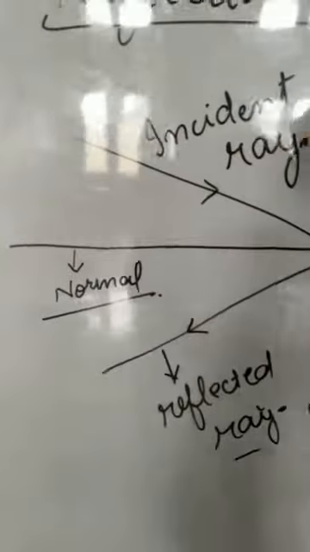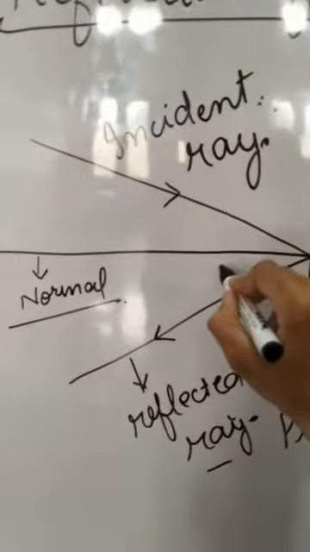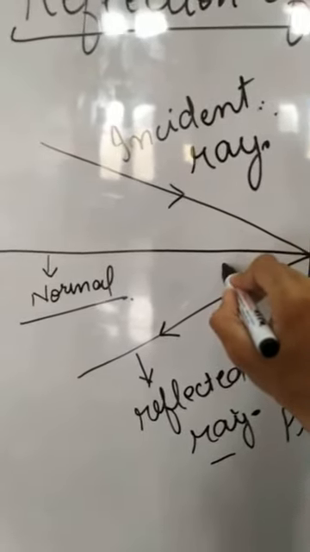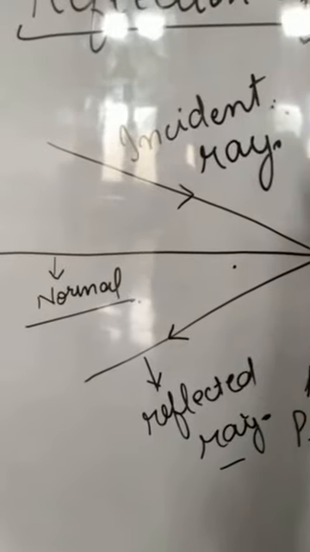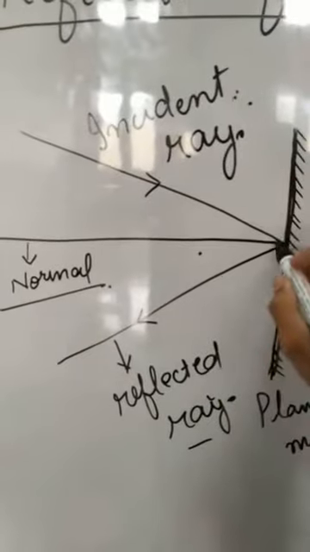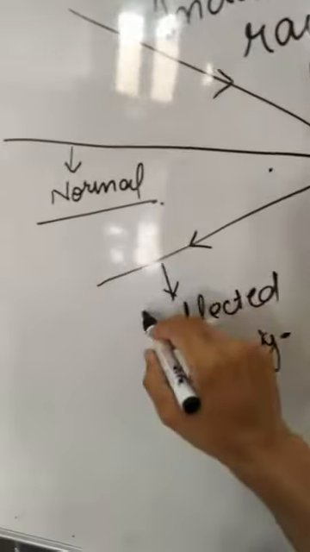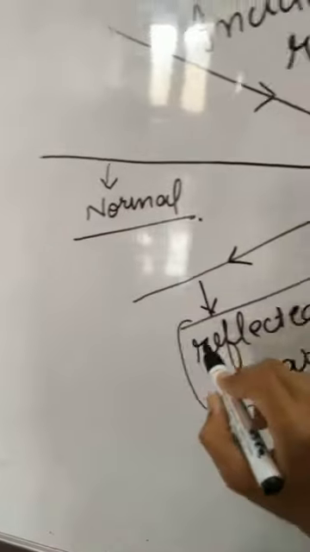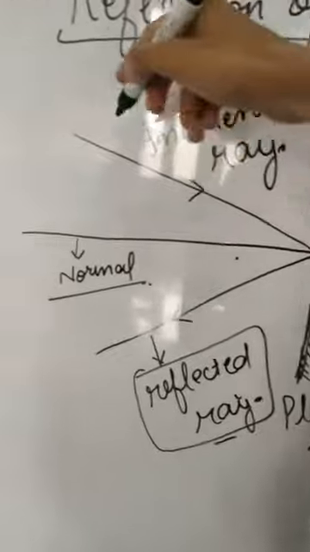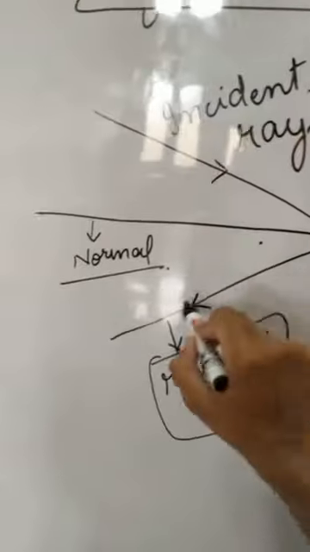So the ray before reflection is known as the incident ray. The line which is perpendicular to the surface of the mirror is known as the normal, and the ray which comes after reflection is known as the reflected ray. So what is the phenomenon of reflection? When light falls on the surface of a mirror, it reflects back.